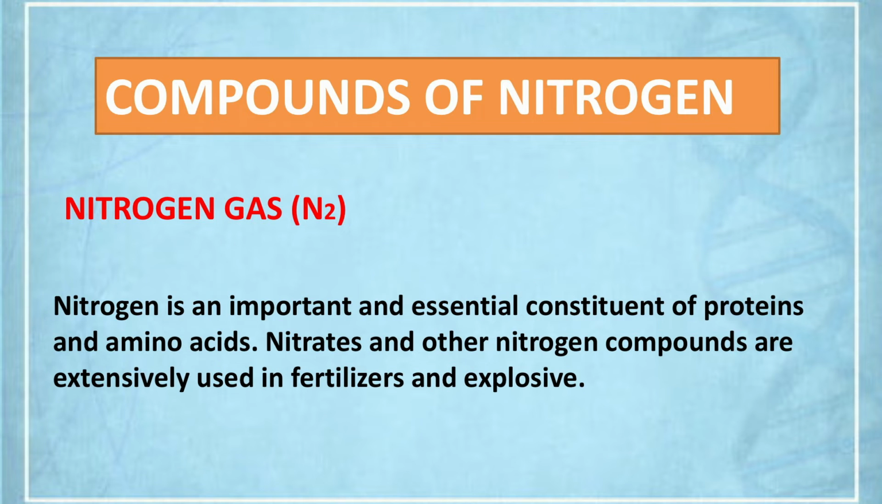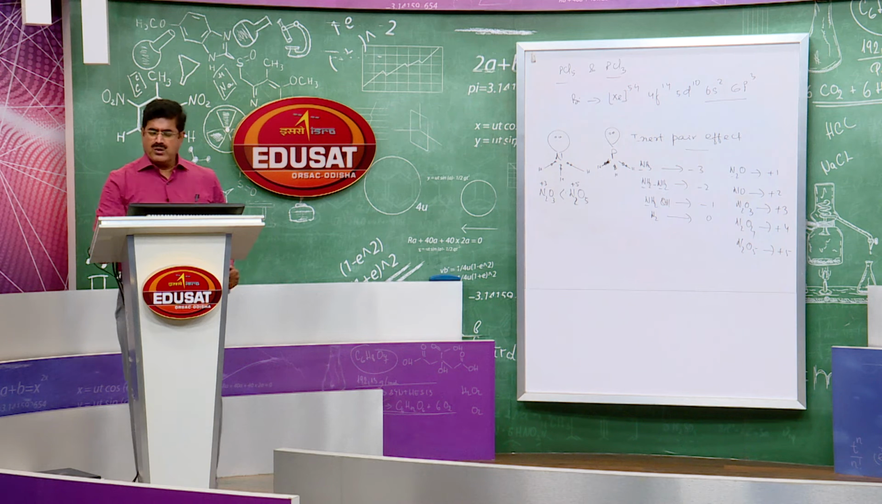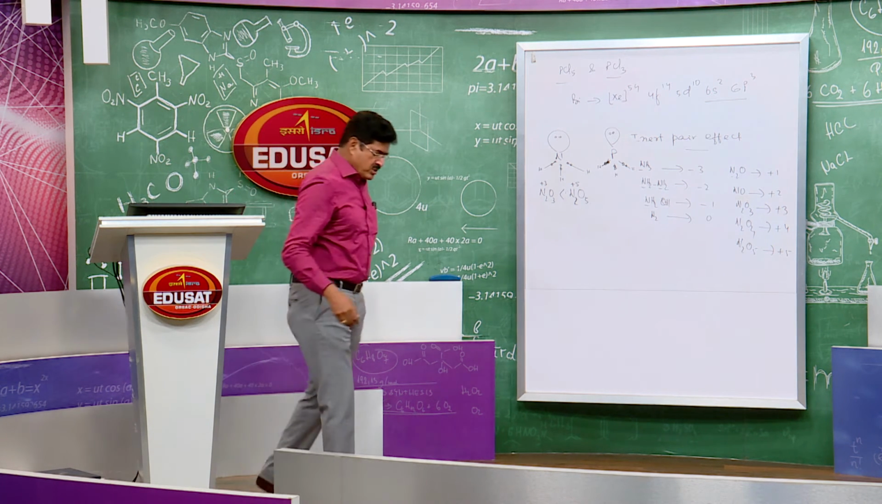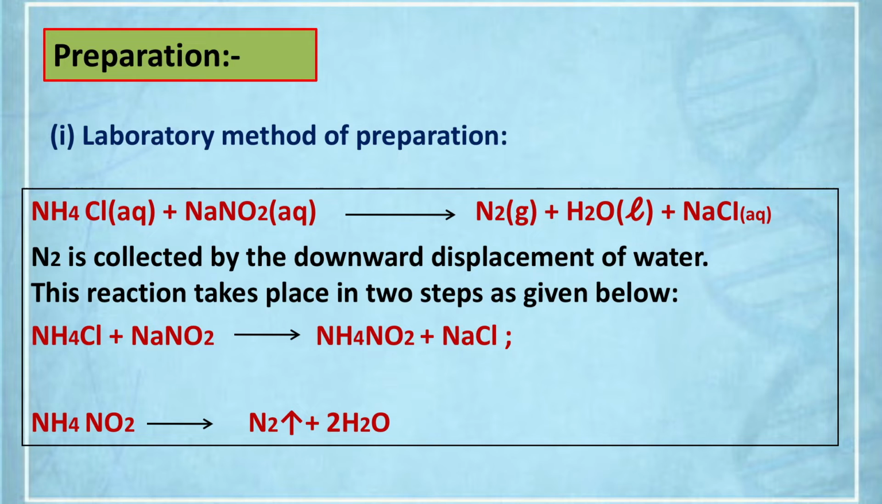Next, compounds of nitrogen. Nitrogen is an important and essential constituent of proteins and amino acids. Nitrates and other nitrogen compounds are extensively used in fertilizers and explosives. First, we will discuss the preparation of nitrogen. See, how is nitrogen gas prepared in the laboratory? Very simple. Take ammonium chloride and sodium nitrate, which are available in the laboratory, prepare a mixture and heat it. You will have the nitrogen gas, displayed on the TV screen.